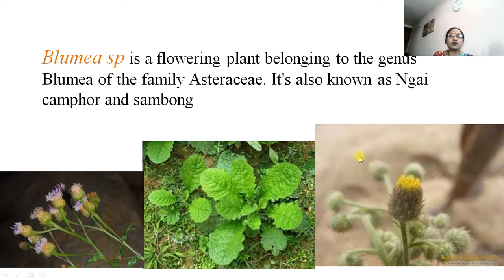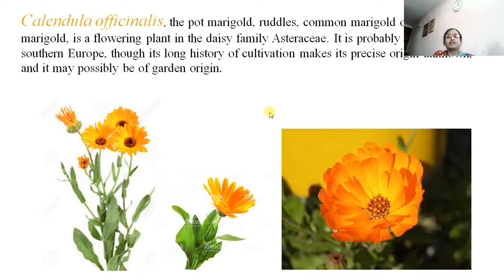There are two species of Blumea in our region. One has a purple flower or purple inflorescence, and the other has a yellow type of inflorescence. These belong to the genus Blumea of the family Asteraceae. It is known as Niggia or Kampur or Sambong or Gangavan. In the local language it is called Gangavan.